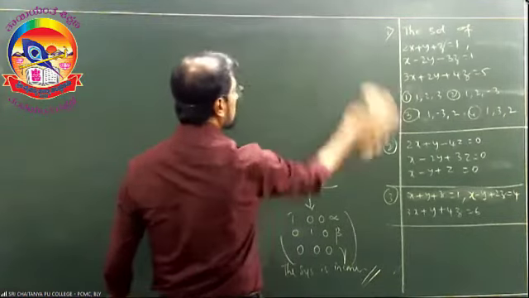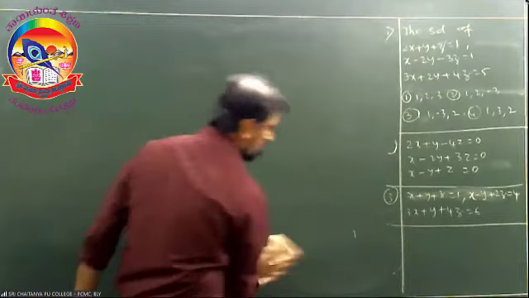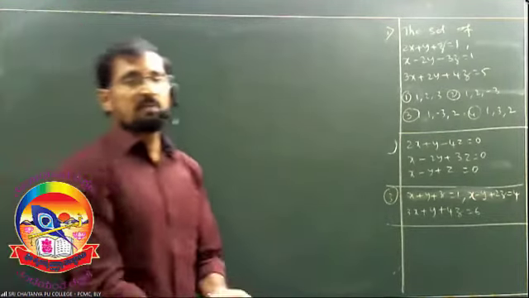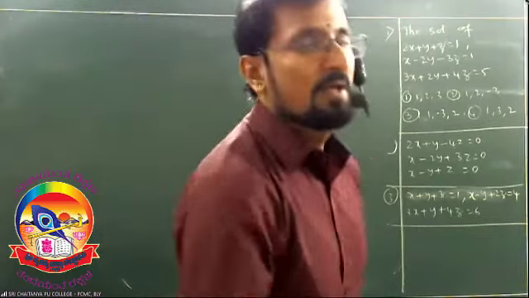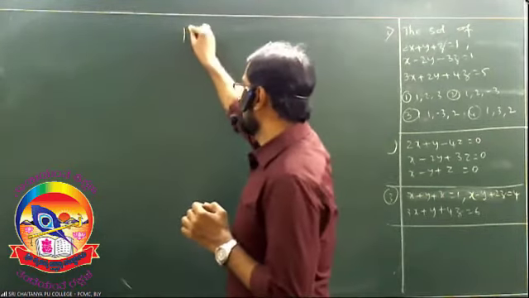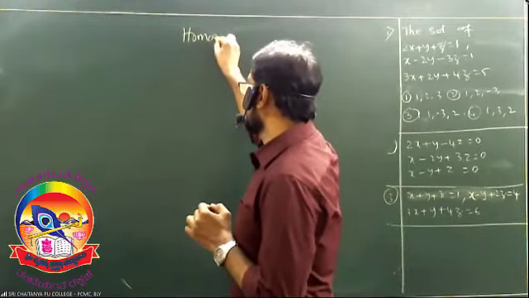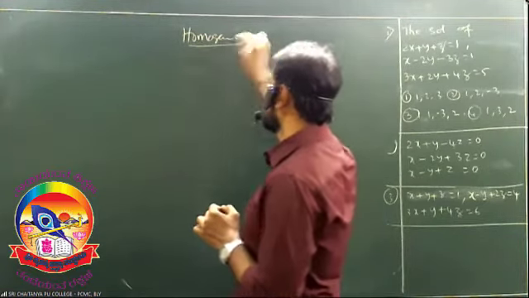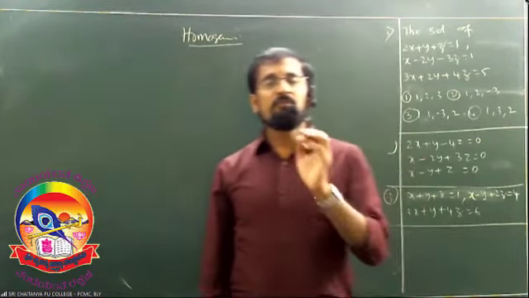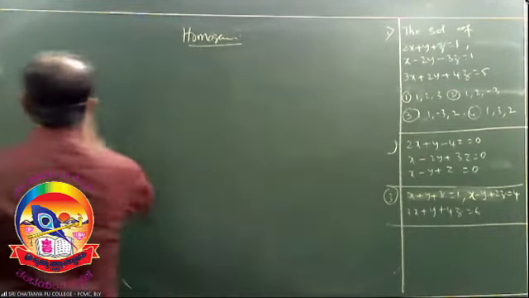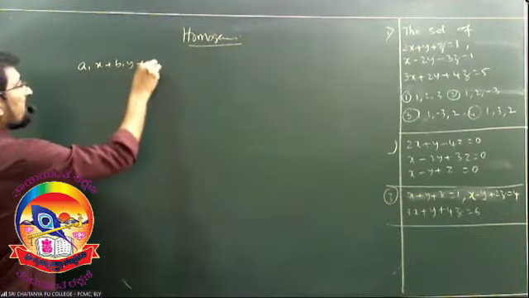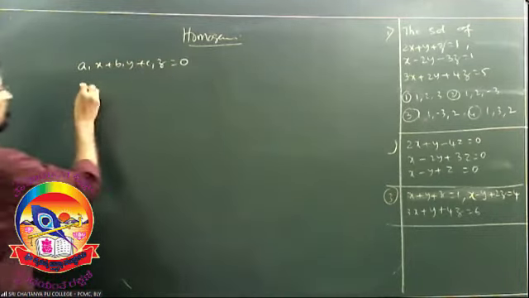Now we went through non-homogeneous, over, right? Now let me discuss homogeneous. Let me discuss theory. Okay. Which is in the form of a1x plus b1y plus c1z is equal to 0.